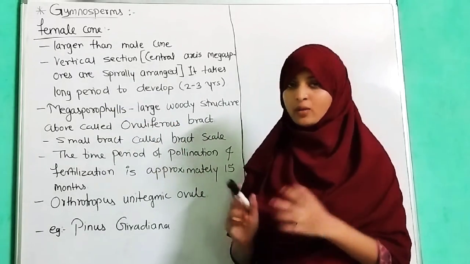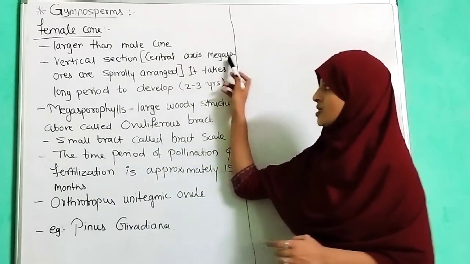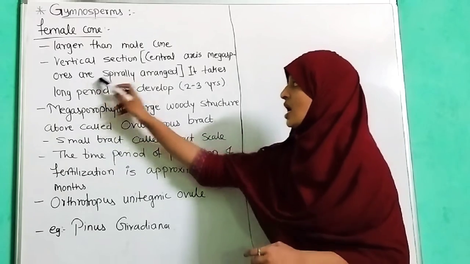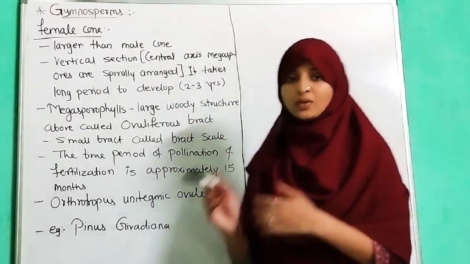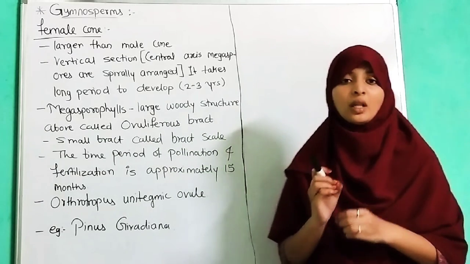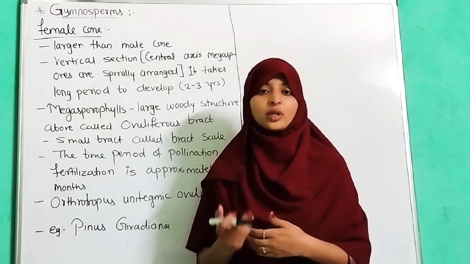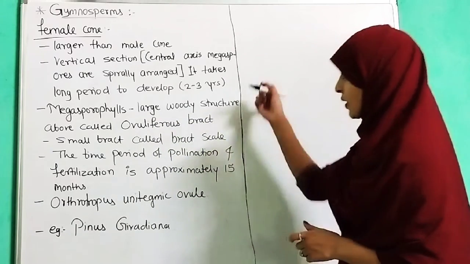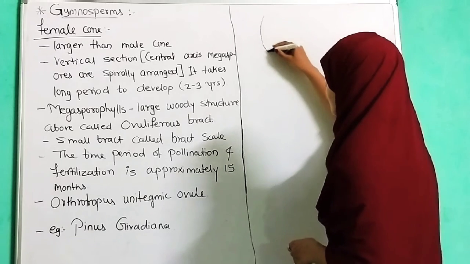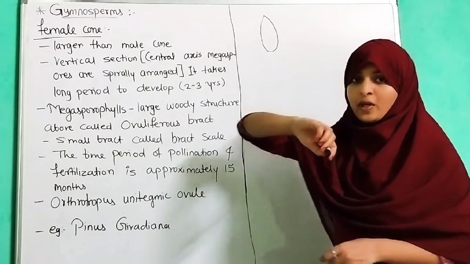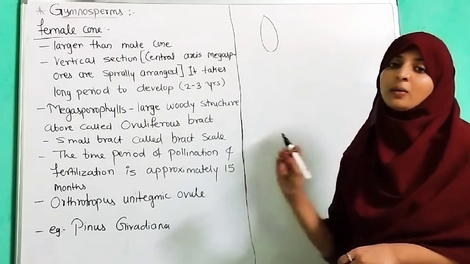In vertical section, if we look at the female cone, the central axis has megasporophylls spirally arranged. It takes a long period to develop, 2 to 3 years. This means the female cone needs 2 to 3 years to mature. We have seen the female cone in the form of this structure. It is singly arranged and larger than the male cone.